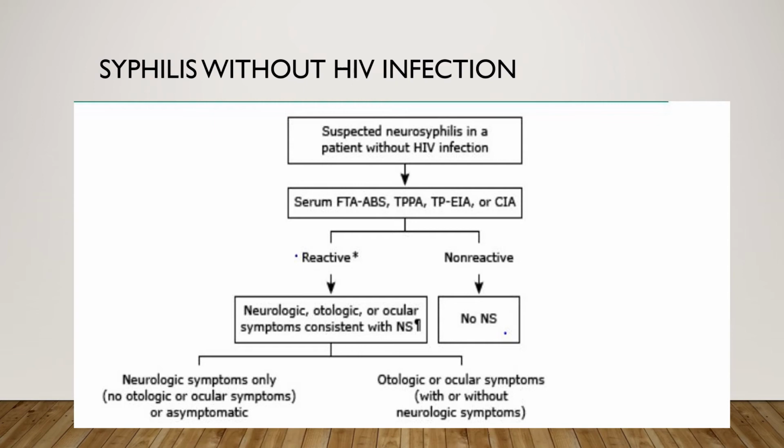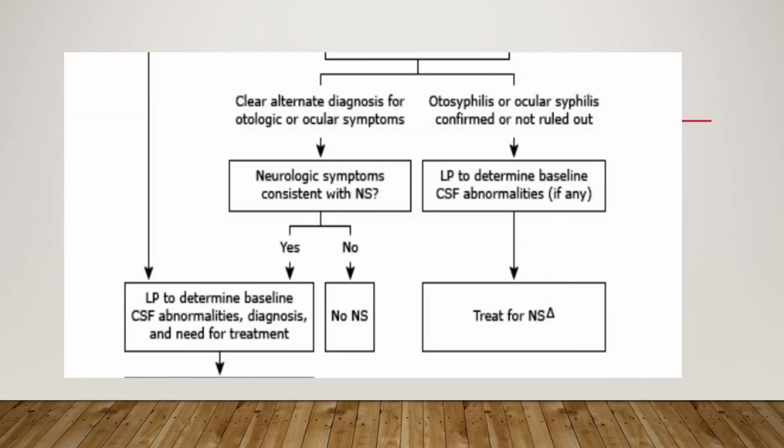In case the patient is reactive for these, we'll have to go ahead and examine the patient and evaluate him for his various symptoms. In case the patient has neurologic, otologic or ocular symptoms which are consistent with NS, we again segregate them into two parts, wherein the patient has only neurological symptoms, or if the patient has otologic or ocular associated involvement.